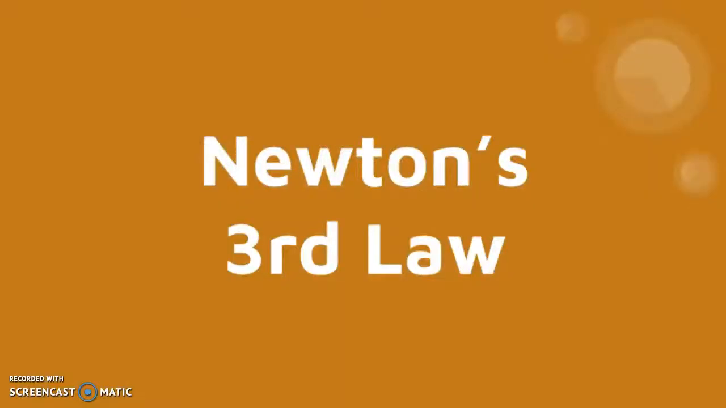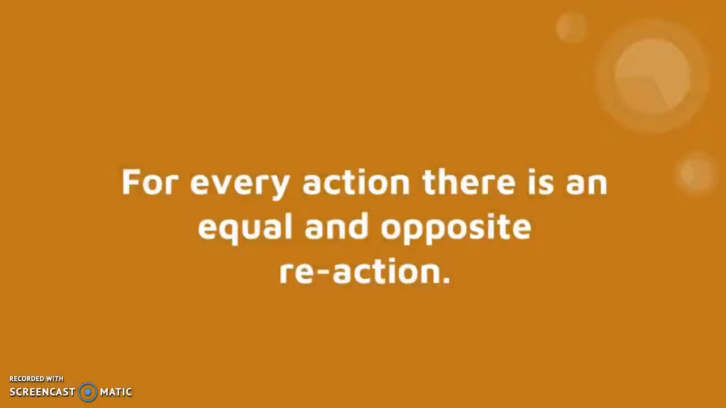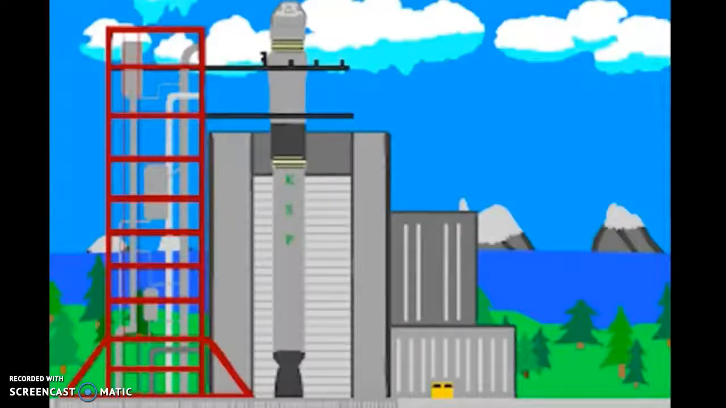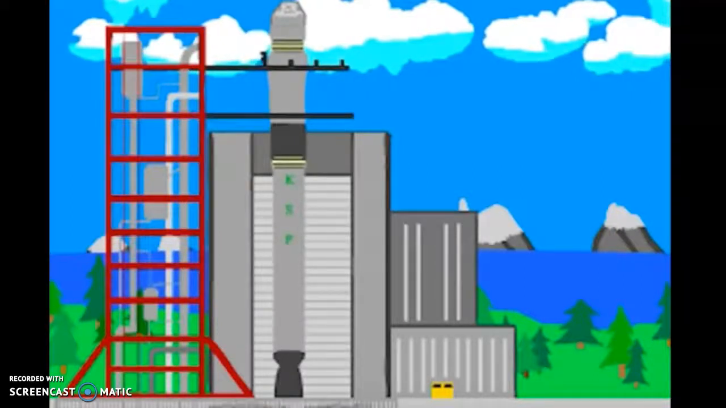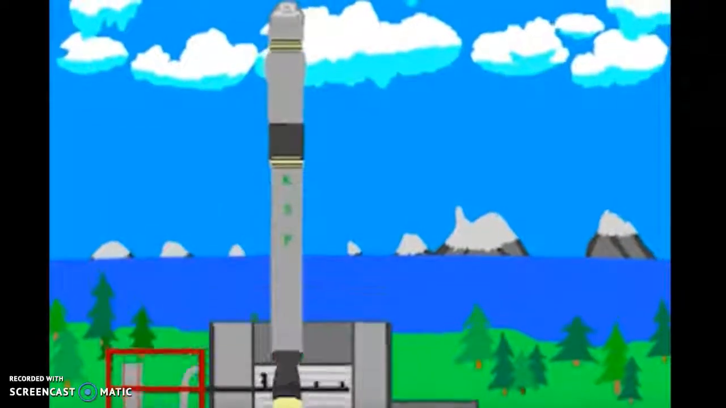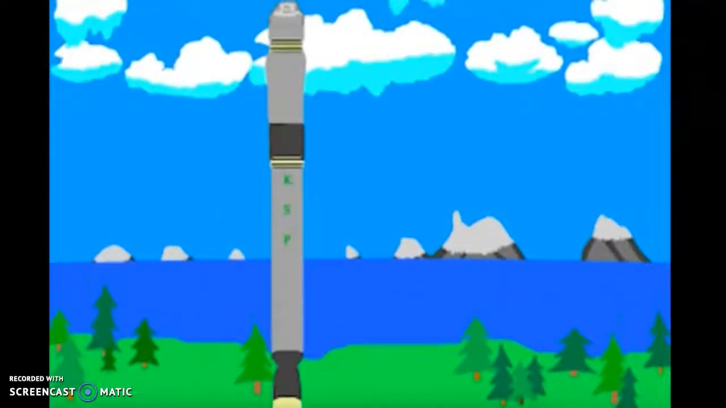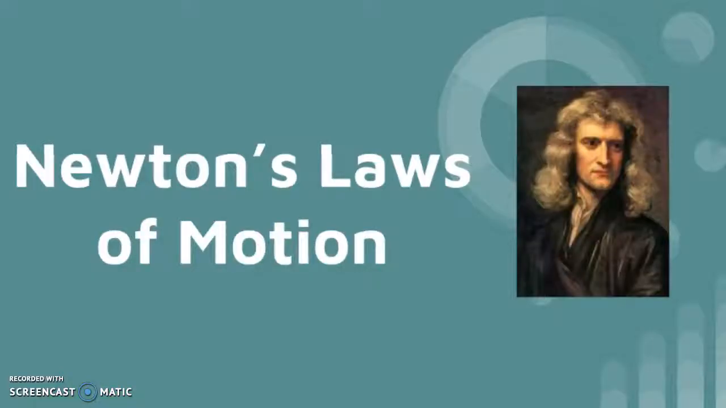Newton's third and final law states that for every action, there is an equal and opposite reaction. This law can be seen in a rocket launch. The rocket's action is to push down on the ground with the force of its powerful engines, and the reaction is that the ground pushes the rocket upward with the same amount of force. Now you know Newton's laws of motion.